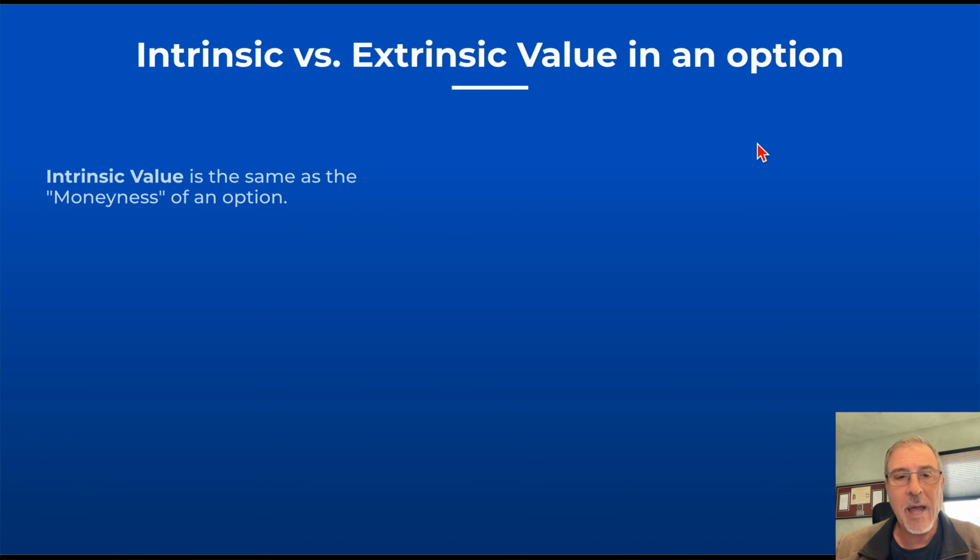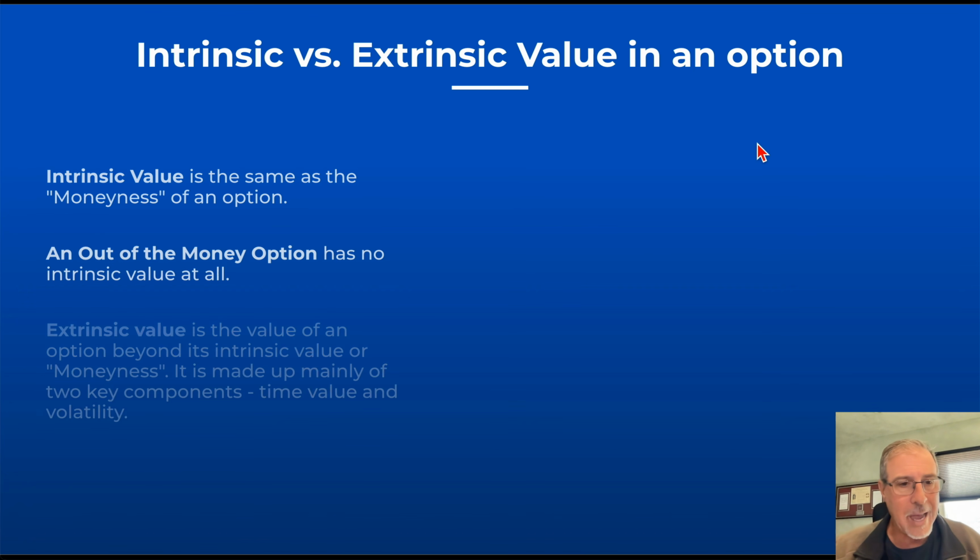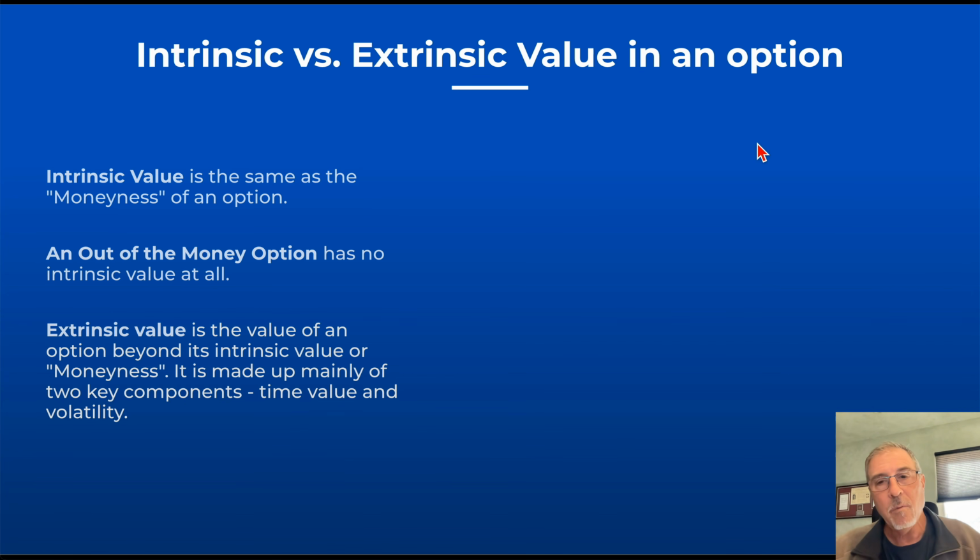So intrinsic value is also called the moneyness of an option. You hear somebody describe an option as in the money, out of the money, at the money. An out of the money option has no intrinsic value at all. And we'll get into exactly what that means here in a second with a diagram that I think will help clarify that for you. Extrinsic value is the value of an option beyond its intrinsic value or its moneyness.